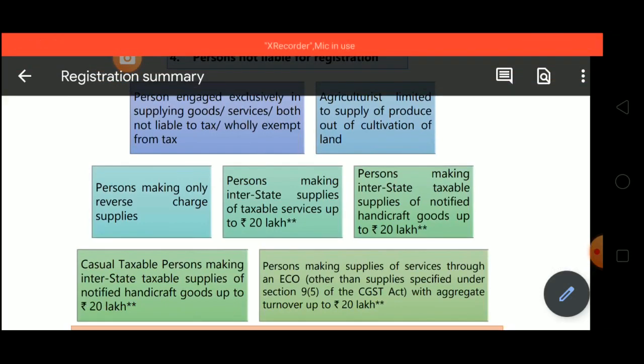Then also that person is not required to take the registration. Means if any person is making reverse charge supplies, then obviously the recipient is liable to pay the tax. The supplier is not liable to pay the tax, so the supplier is not supposed to take the registration if it supplies only RCM supplies.